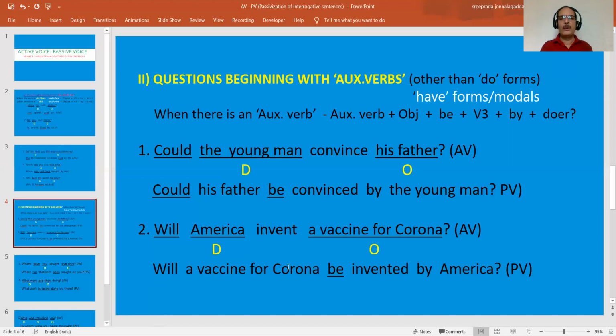A vaccine for corona. When a modal verb will, would, shall, should is given, we have to write the be form, be only. So will a vaccine for corona be? What is the main verb? Invent. So we have to change it into the third form, invented. So will a vaccine for corona be invented by America, the agent? So this is the way we have to change.